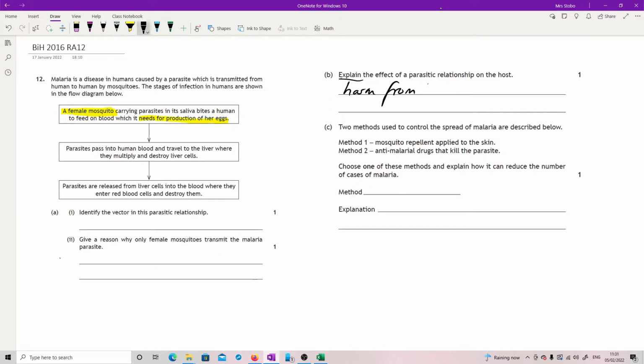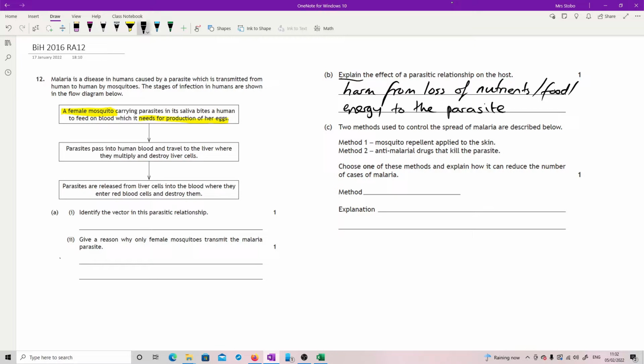So the harm is from loss of nutrients, food, energy to the parasite. Okay, just be really careful in how you read that question. Make sure you're answering the question they're asking you, not deciding it's a different question entirely.